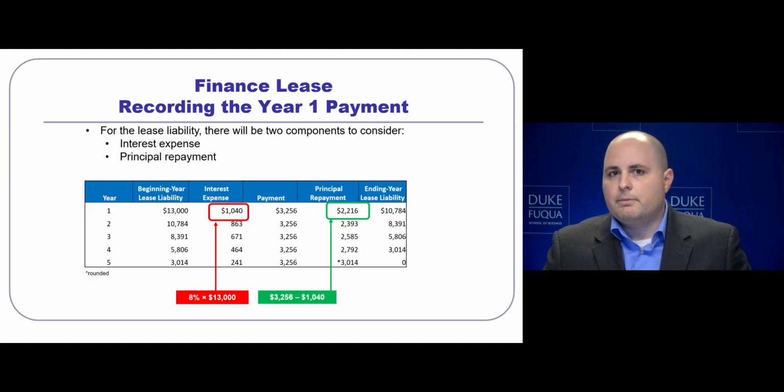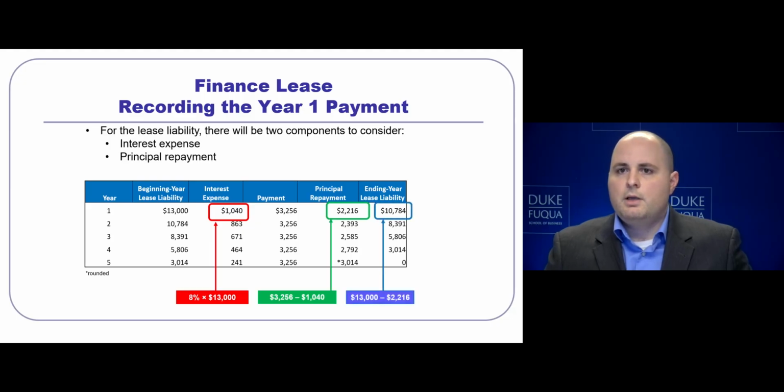We paid them $3,256 in cash as agreed upon in the lease. The principal repayment will then be the difference between the cash that's paid, $3,256, and the interest expense that we calculated, $1,040. The ending lease liability will be the difference between the beginning balance and the principal that's repaid. That will get us our lease liability net.